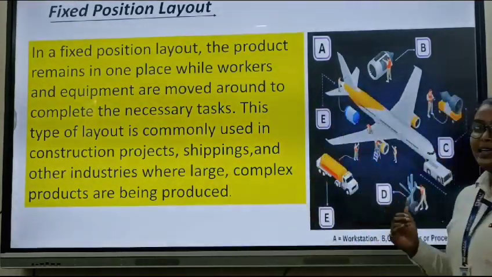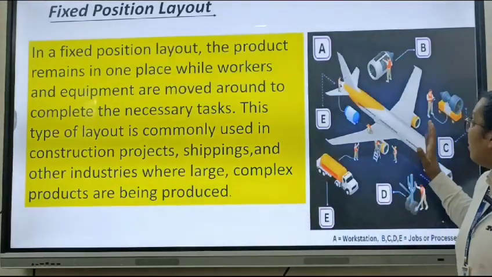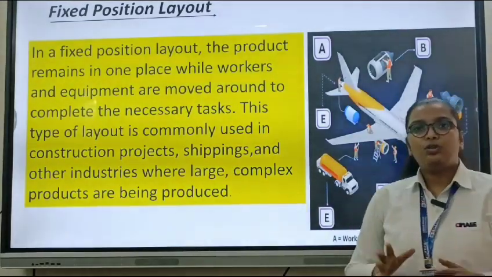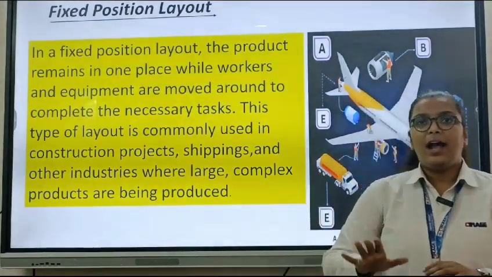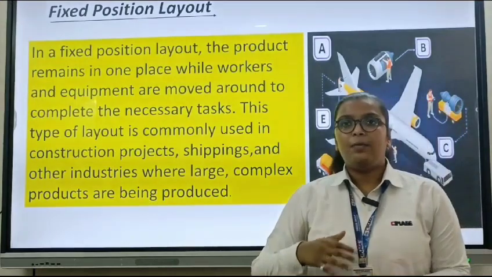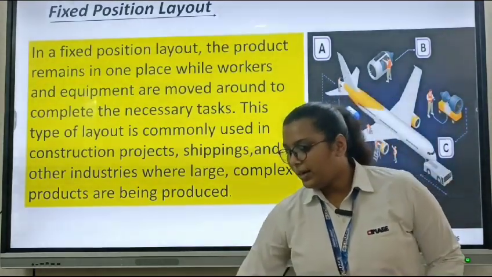it is not possible to move the product from one place to another. So in fixed position layout, a product is constant at a place and men and materials are moved around it to complete the production activities.